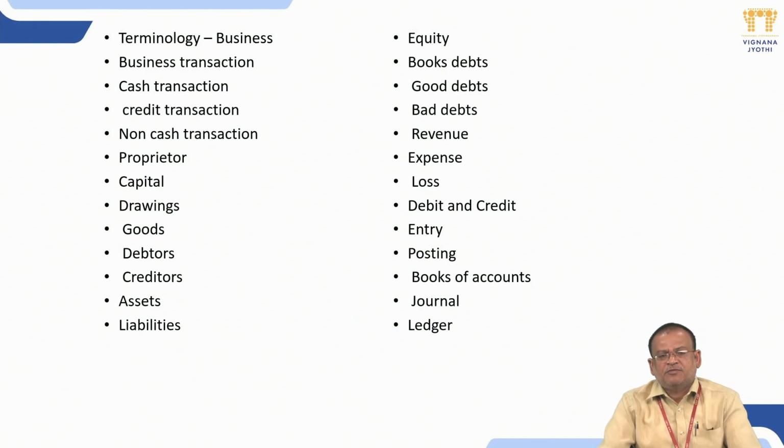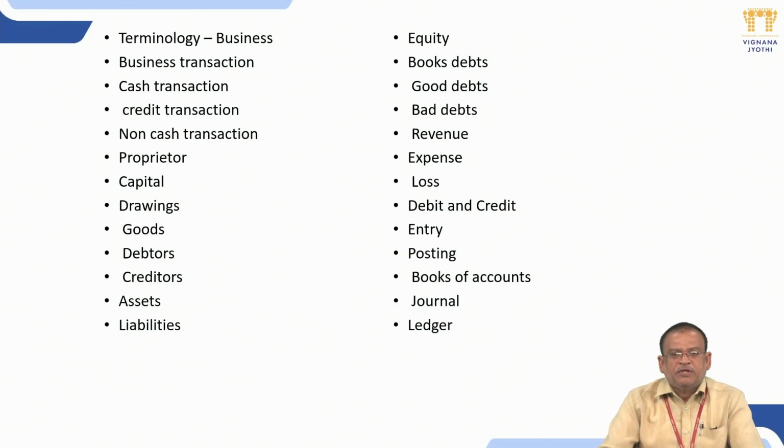Next one is book debts, which are receivable from outside. They become debts. Good debts are those which are 100% recoverable, or the most portion of which is recoverable. Bad debts are debts which are irrecoverable.